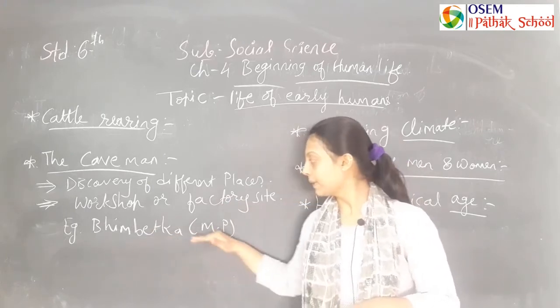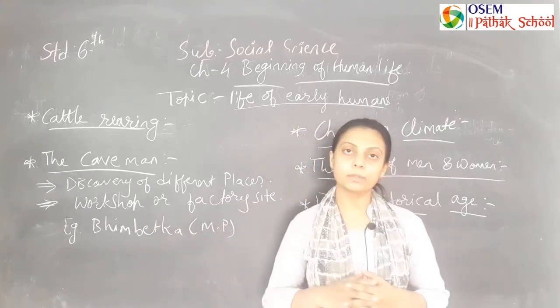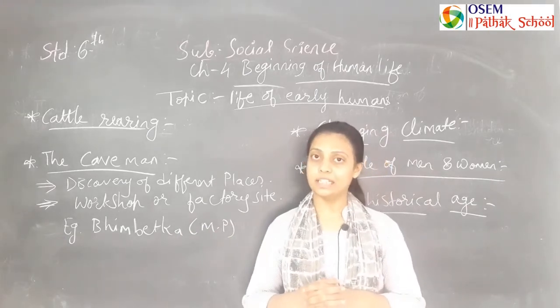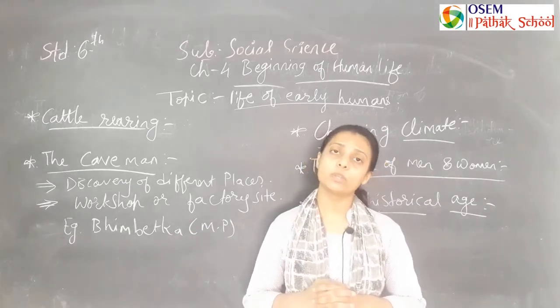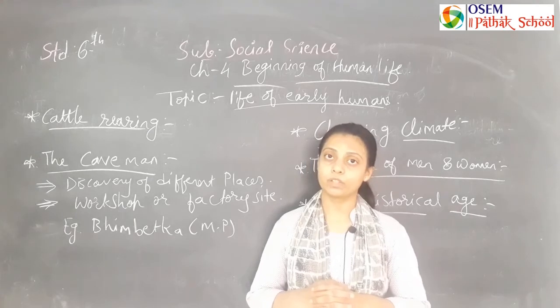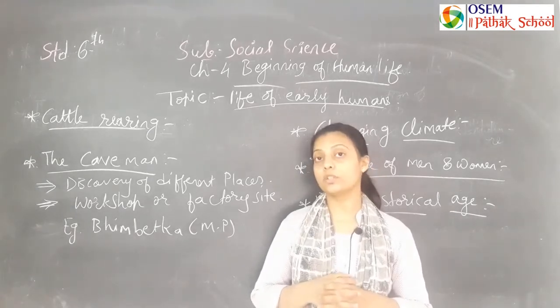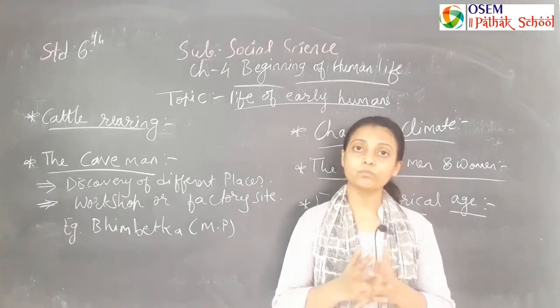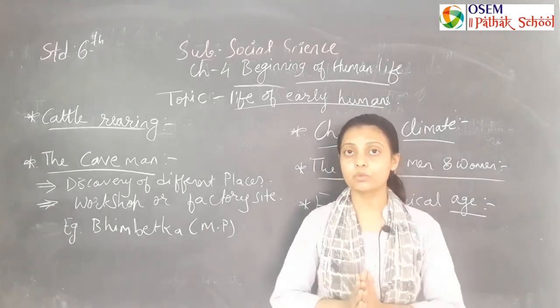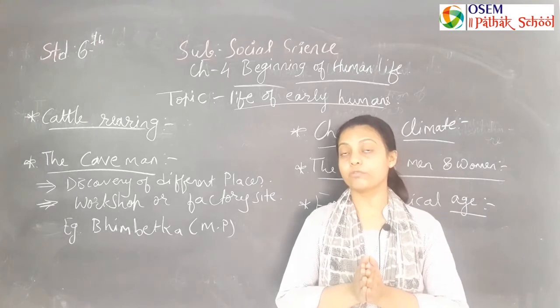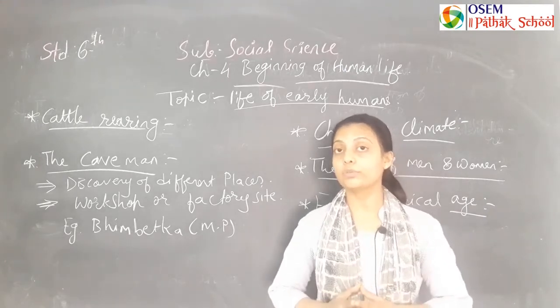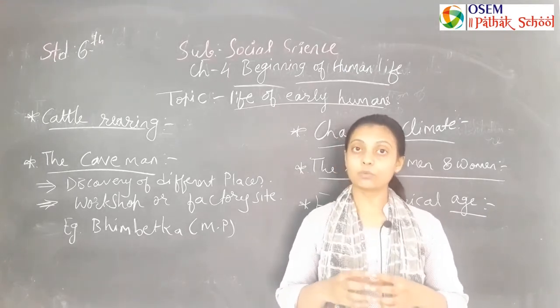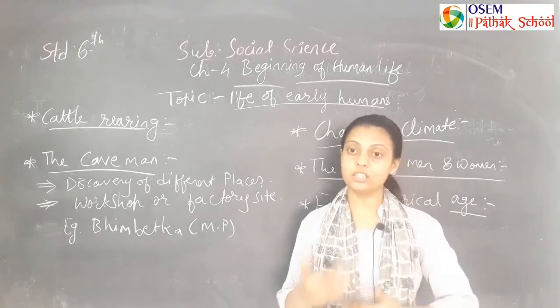The example is Bhimbetka, that is situated in Madhya Pradesh. This is not the only site through which we can get information about early cavemen, where they used to live, where they used to spend their lives. Generally, if we talk about the climate before 10,000 years, the climatic situations available before 10 to 20,000 years were too severe.